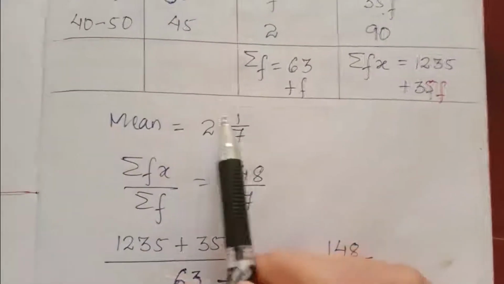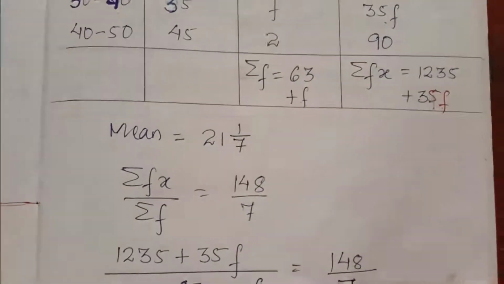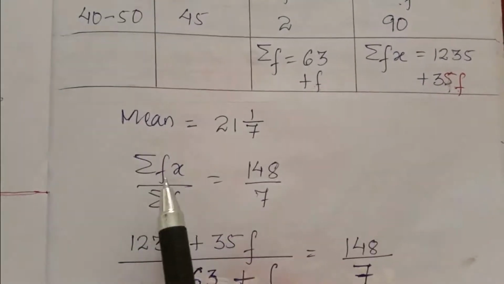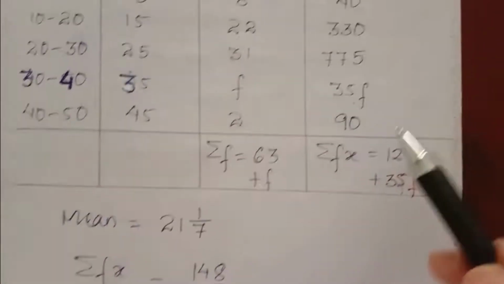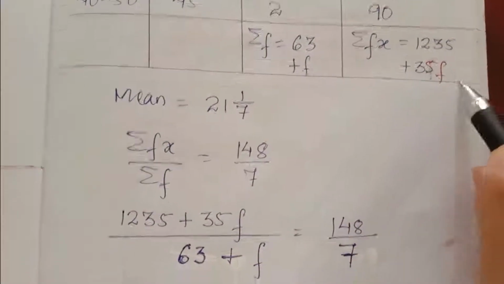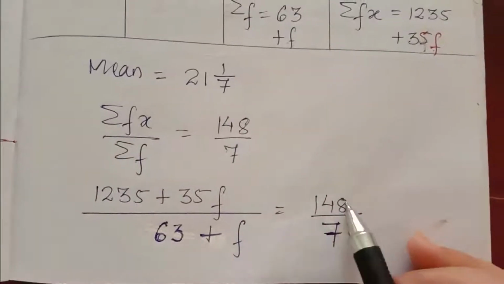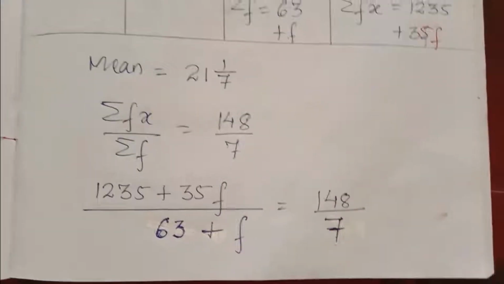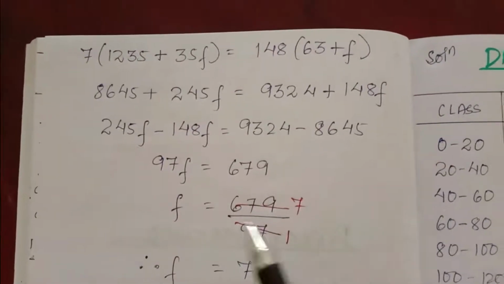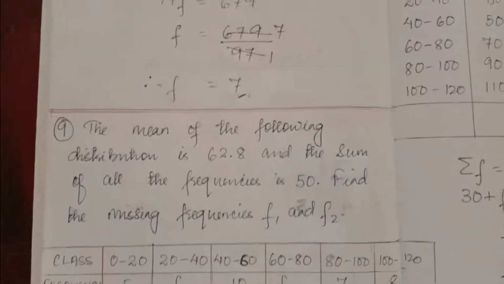Then your mean is given. You convert this mixed fraction into an improper fraction. Then use the formula of mean, summation fx by summation f. Summation fx is this one, 1235 plus 35f, and summation f is 63 plus f, is equal to 148 by 7. Do cross multiplication. After cross multiplication, you keep f one side, number other side. So you'll get f is equal to 7.